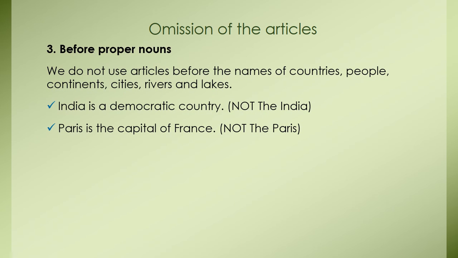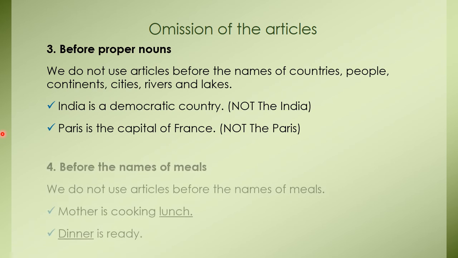Number 3, before proper nouns. We do not use articles before the names of countries, people, continents, cities, rivers and lakes. For example, look at the examples here. India is a democratic country, not the India is a democratic country. Paris is the capital of France, not the Paris is the capital of France.